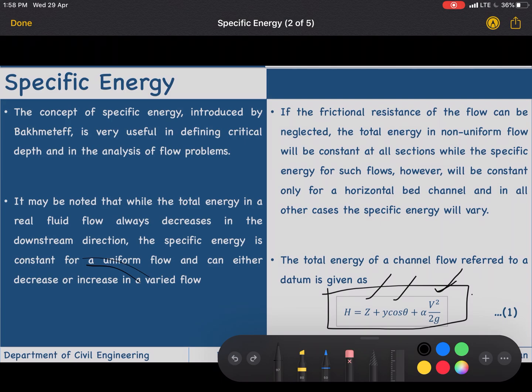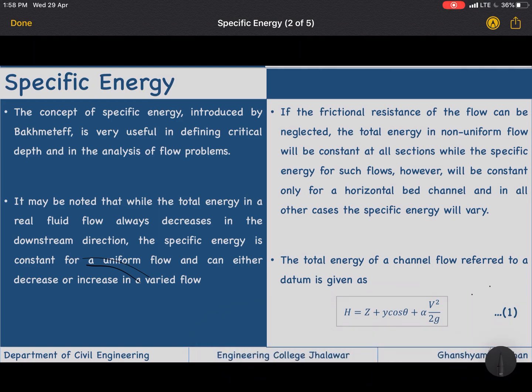If we are taking the energy with respect to datum, then the corresponding energy is termed as specific energy. This specific energy concept was introduced by Bakhmeteff, and it is a very useful concept in determining various flow parameters, and it helps in analyzing open channel flow.